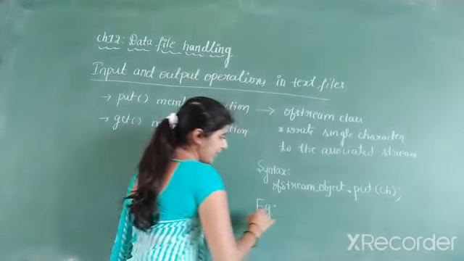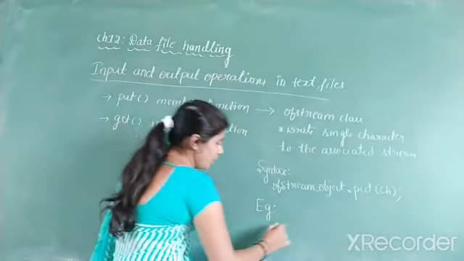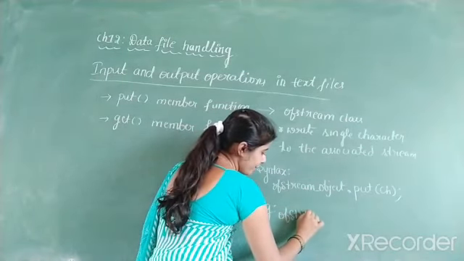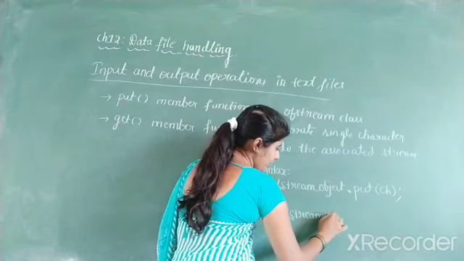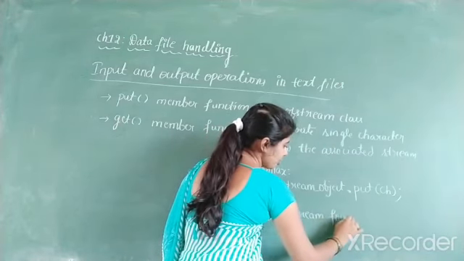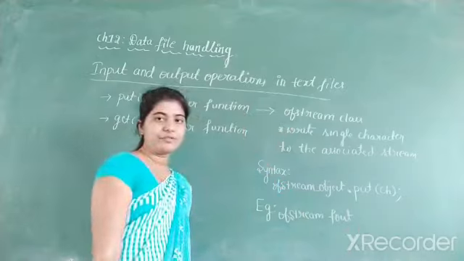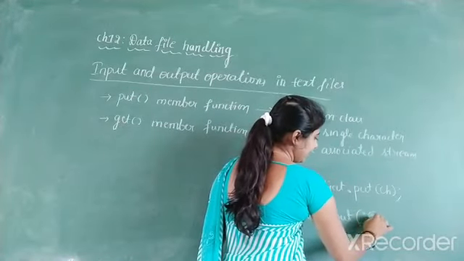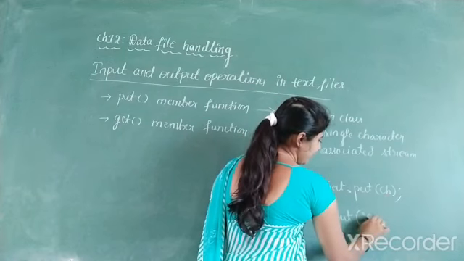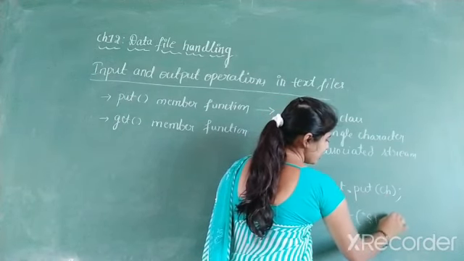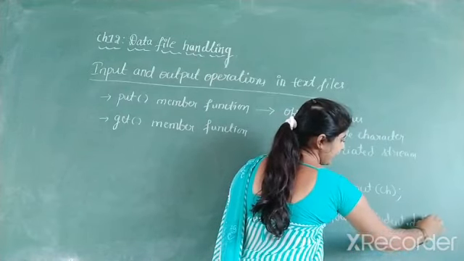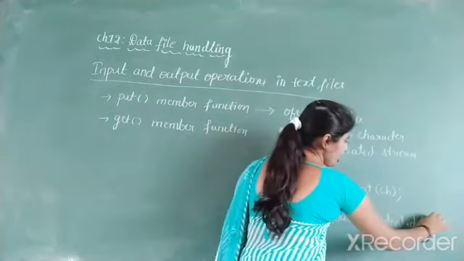Now write the example for this. First you have to create the object. So how to create the object? First write the class name ofstream, and the object name is fout. Then to which file are you writing the data? Write the file name. The file name I have taken is student.dat.